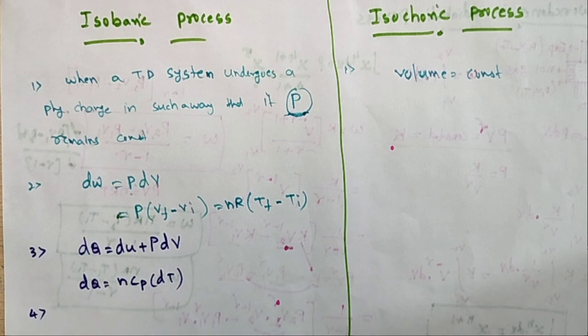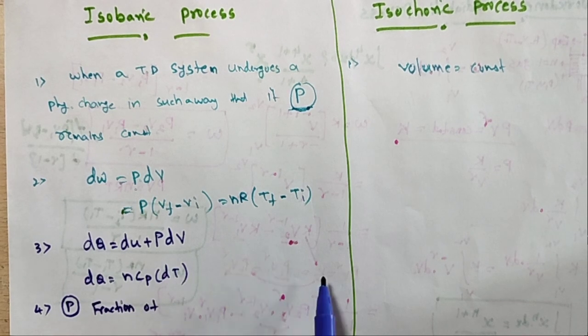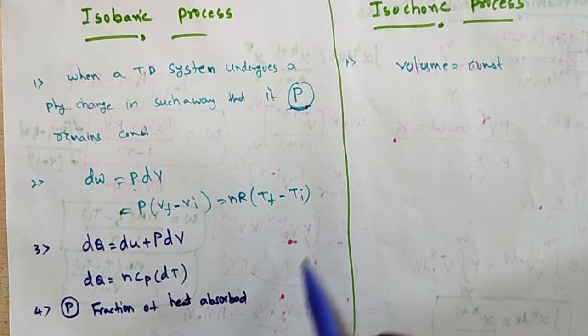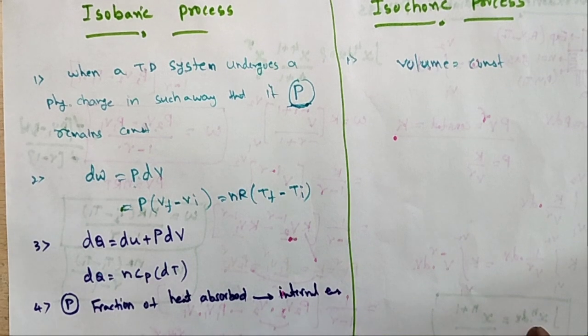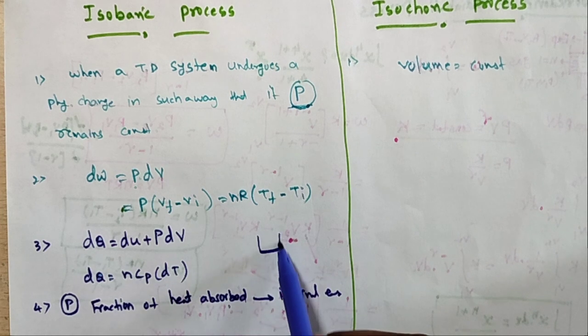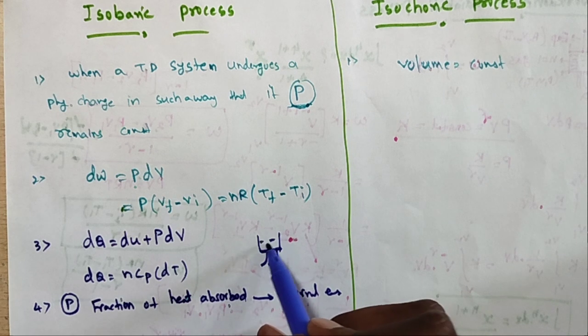And the fourth point: at constant pressure, the fraction of heat absorbed that is converted into internal energy. Here, how much fraction of heat is absorbed? Let us take a bowl placed on a stove, having some gas in it.